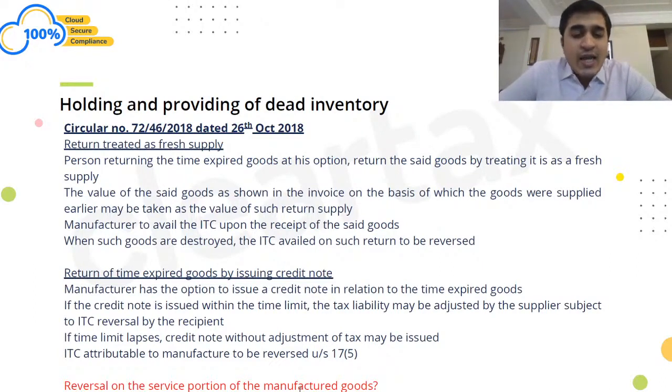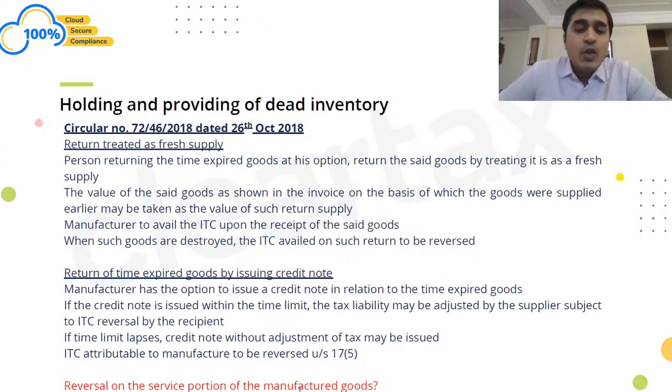Because the law says, proviso to section 16(2) says, that ITC will only be reversed in respect of those cases where there's a failure to pay. So let us say I had charged 100 plus 5 rupees from you, but later on a credit note of 100 plus 5 rupees is issued, then you are not required to make payment to me. If not required to make payment to me, in that case, you would be reversing the input tax credit on that, right? But if I have not issued a credit note with GST, let's say I've issued a credit note of 105 rupees entirely, you are not required to reduce the input tax credit because there was no GST in the credit note.